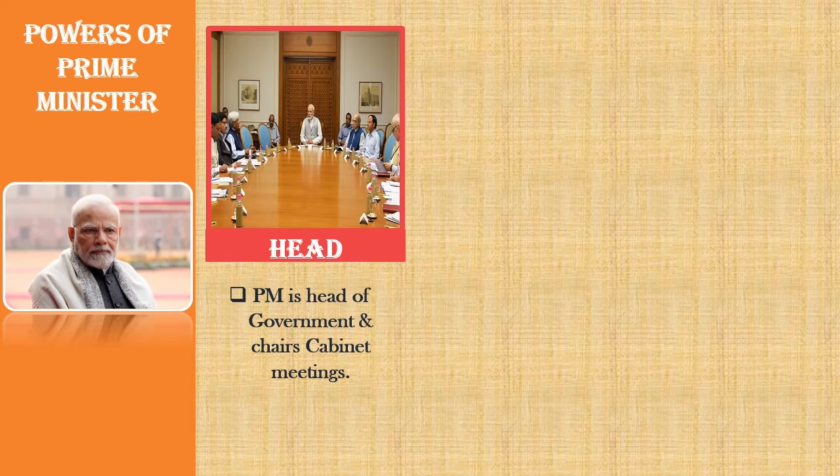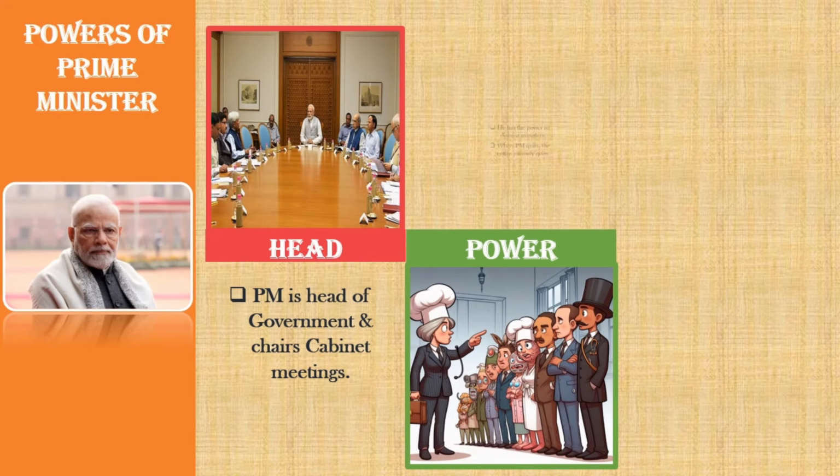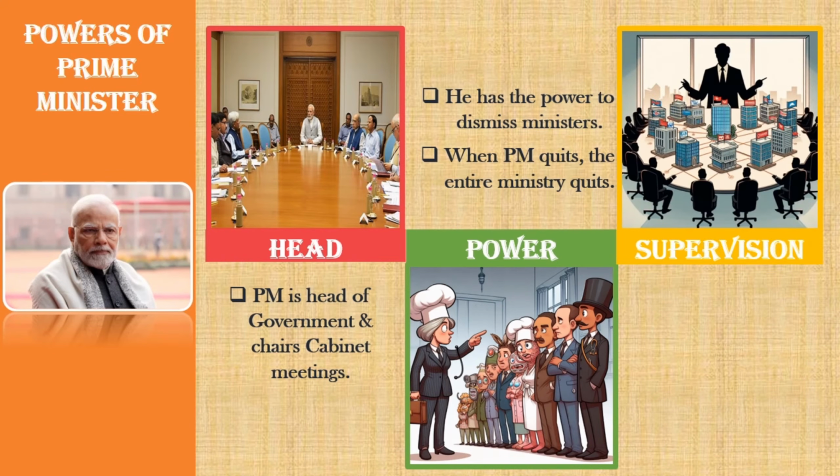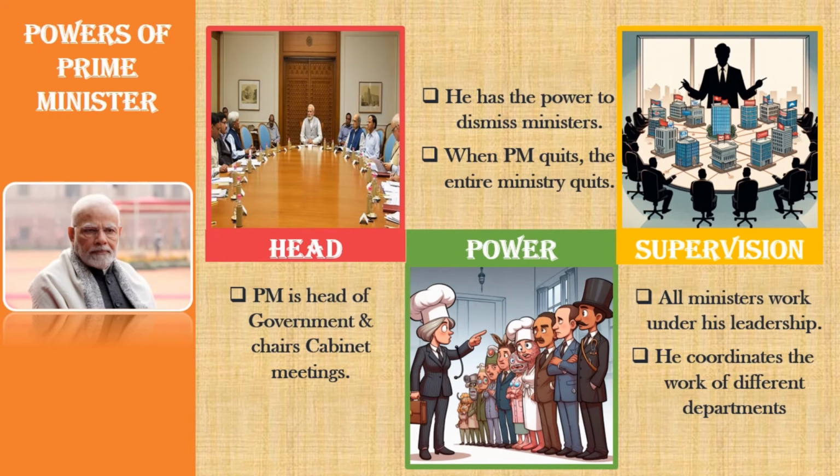The Prime Minister holds significant powers in the government. The Prime Minister is the head of the government and chairs cabinet meetings. The Prime Minister has the power to dismiss ministers. If the Prime Minister resigns, the entire ministry must resign. The Prime Minister coordinates the work of different departments and ensures that the government runs smoothly. All ministers work under the leadership of the Prime Minister. The Prime Minister distributes work among ministers. In case of disagreements between departments, the Prime Minister's decision is final.